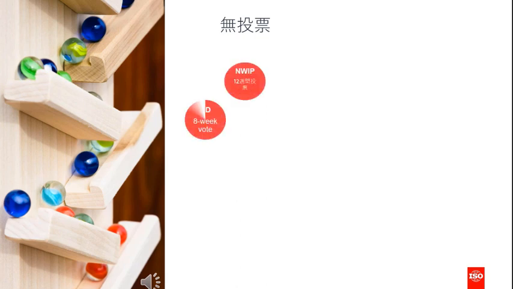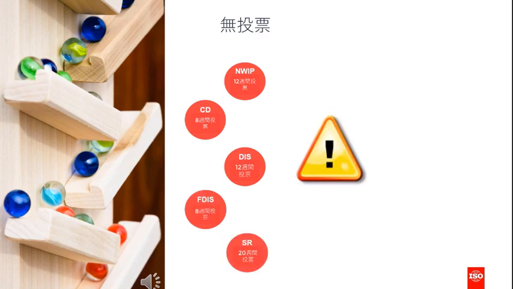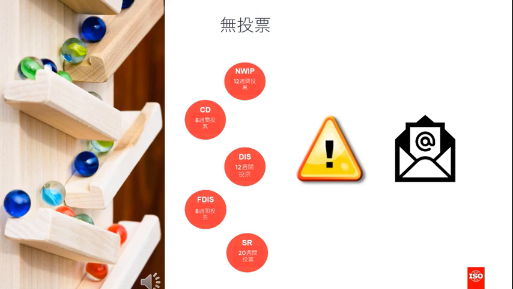If your member body misses a vote, they will receive an automatic notification from ISO seeking justification and assurance that your country remains committed to actively participating in a given committee. Failure to contact ISO CS following this notification will result in a downgrade. This is a good opportunity to ensure your member is finding the right stakeholders to participate and to develop national positions, as well as having the appropriate structure in place to avoid future missed ballots.